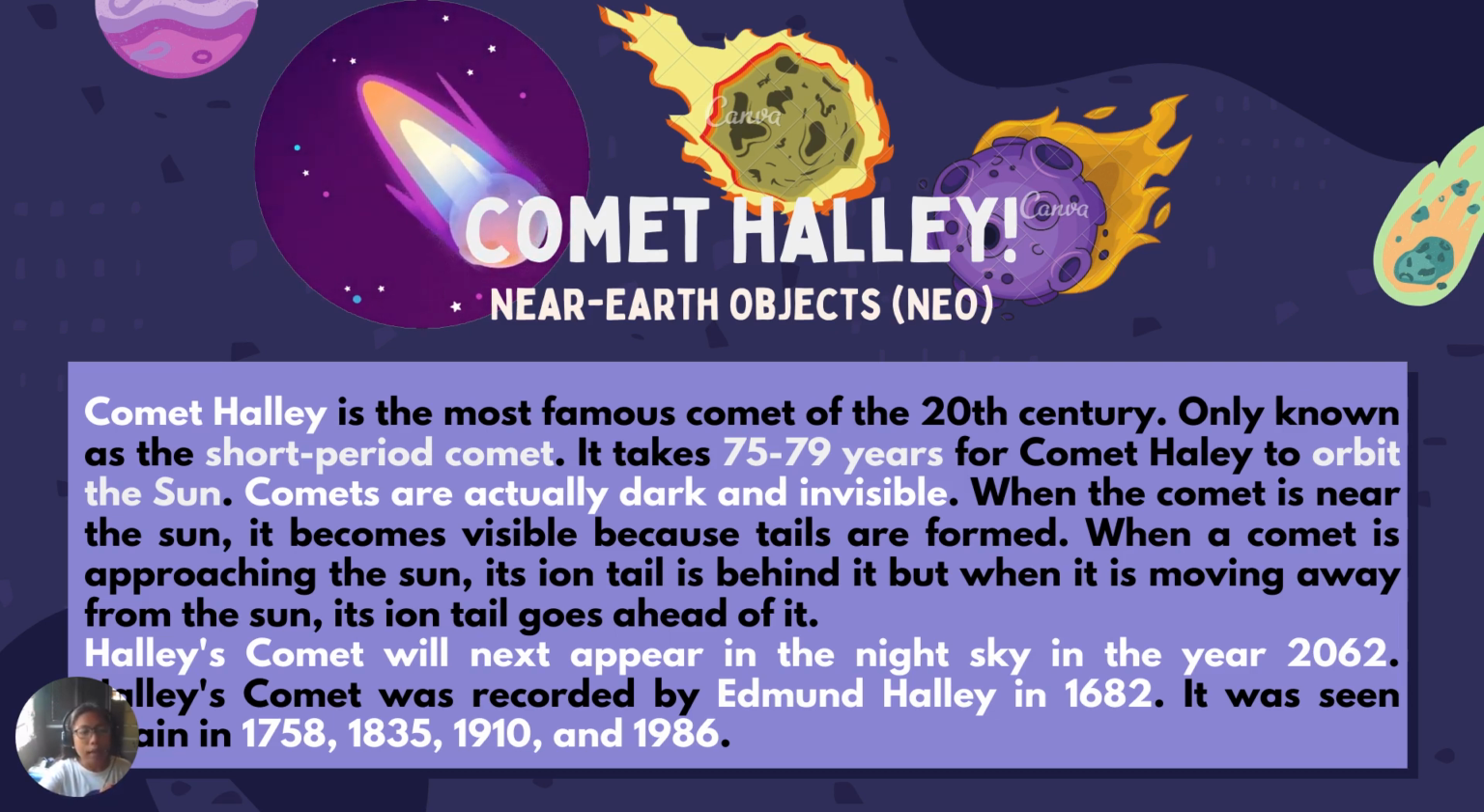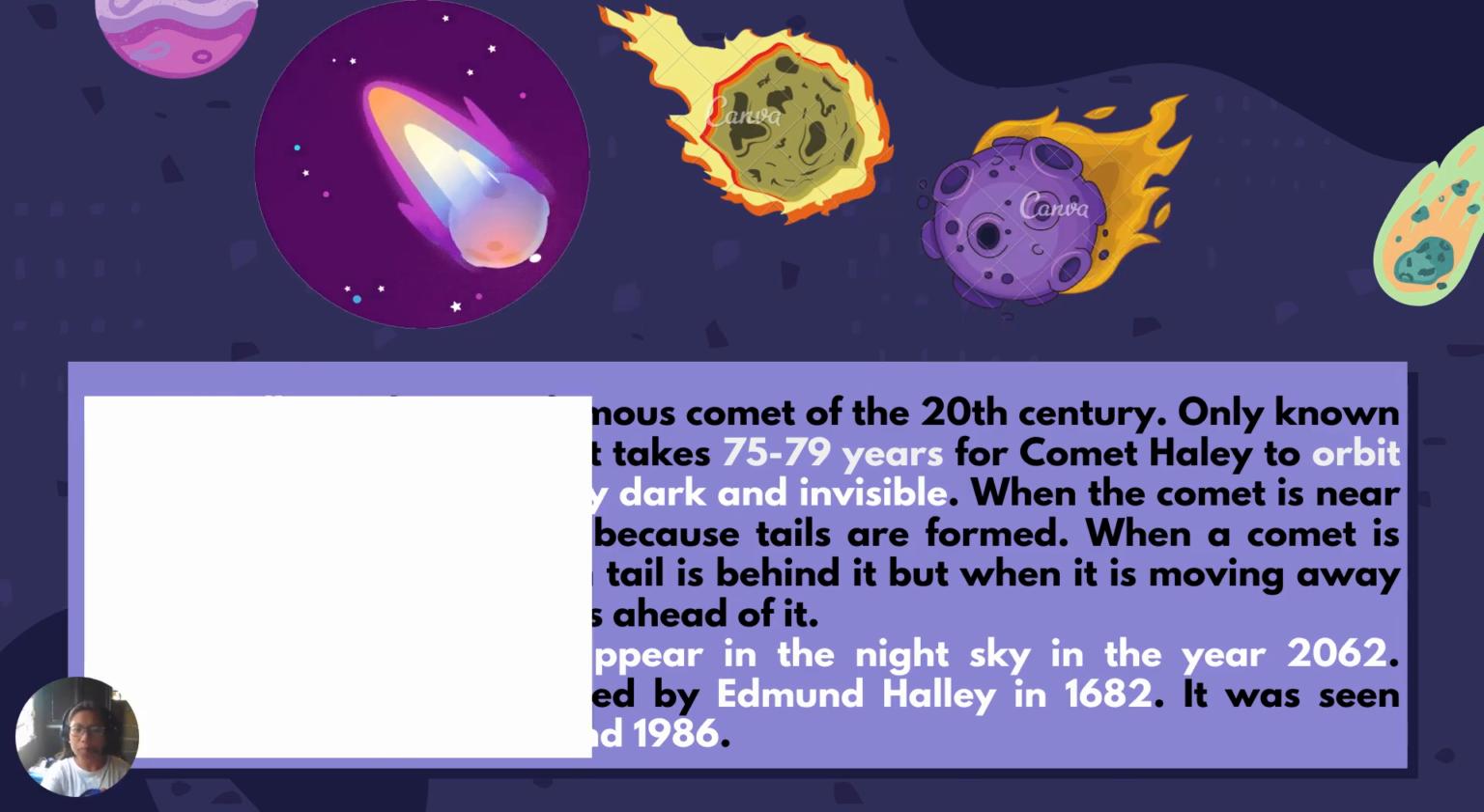Okay. And Halley's Comet will next appear in the night sky in the year 2062. So, it is far from 2021, very far. And it was recorded by Edmund Halley in 1682. So, that is why it was named Halley's Comet or Comet Halley. And it was seen again in 1758, 1835, 1910, and 1986. Let's proceed.